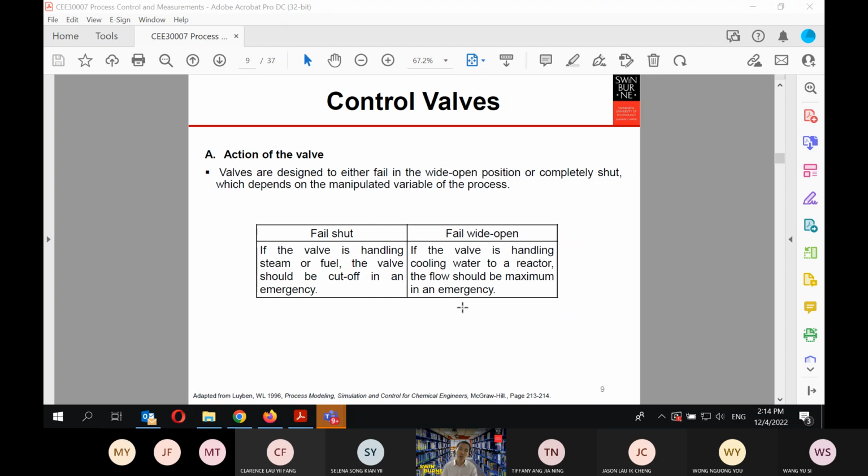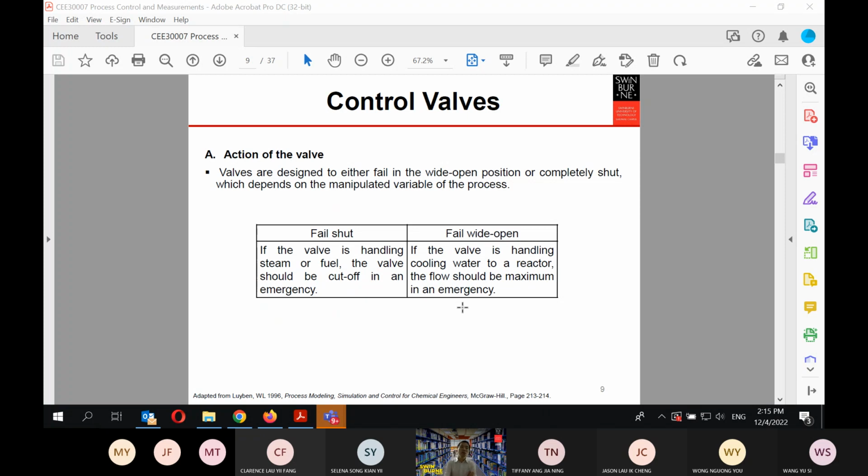Then we have two types of control valve. It's very important that you understand these things, because later when you try to make control systems, you will have to deal with this. Valves are designed to either fail wide open or completely shut, depending on the manipulated variable of the system.